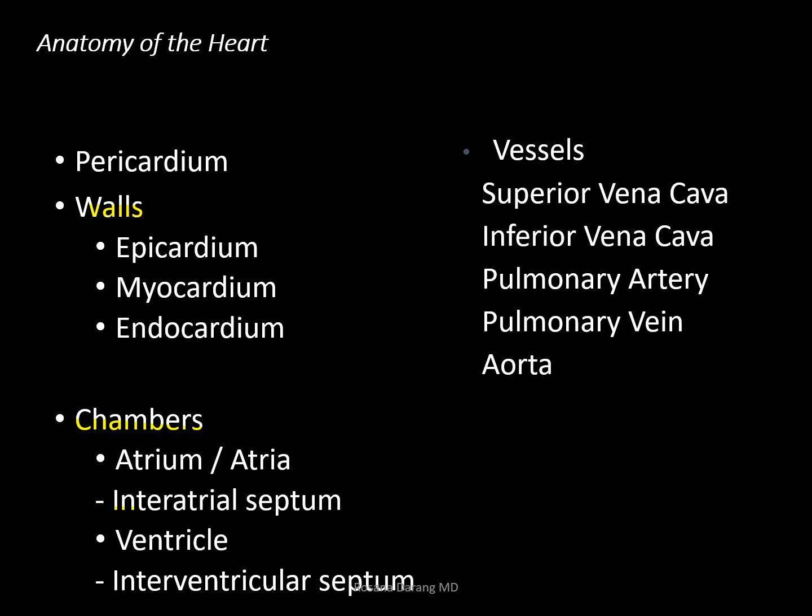That means it's in between. The prefix inter means in between. That's the interatrial septum. The word septum is a structure that divides something right down the middle.